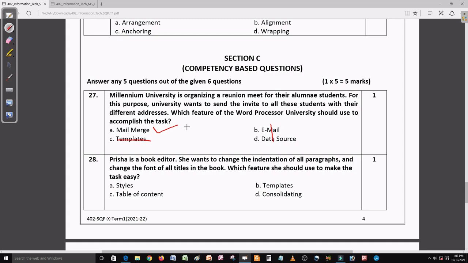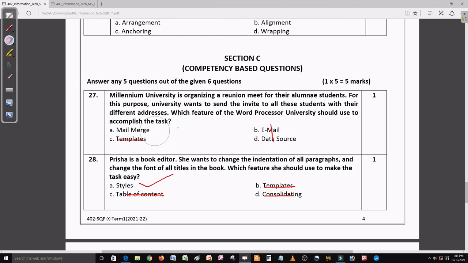Question number 28. In 28, Parisha is a book editor. She wants to change the indentation of all the paragraphs and change the font of all the titles in the workbook. So which feature should she use to make the task easy? So for making the task easy, it is related to formatting. Template and consolidating, no, template is in a digital document, consolidating is spreadsheet, and this is related to our digital document. Table, no, related to table. Yeah, style is the right answer here.